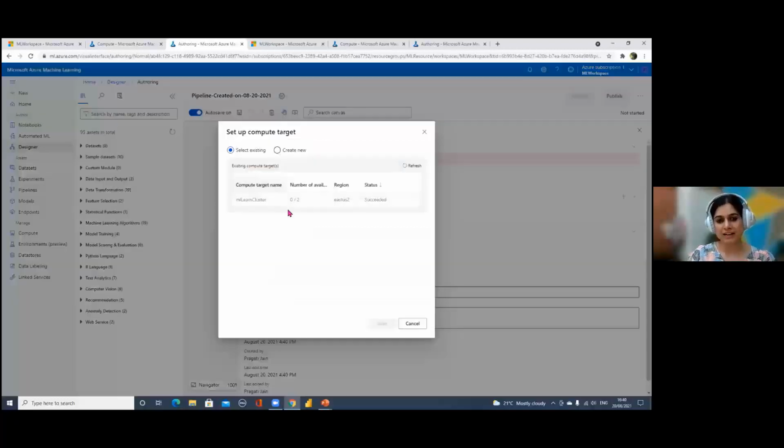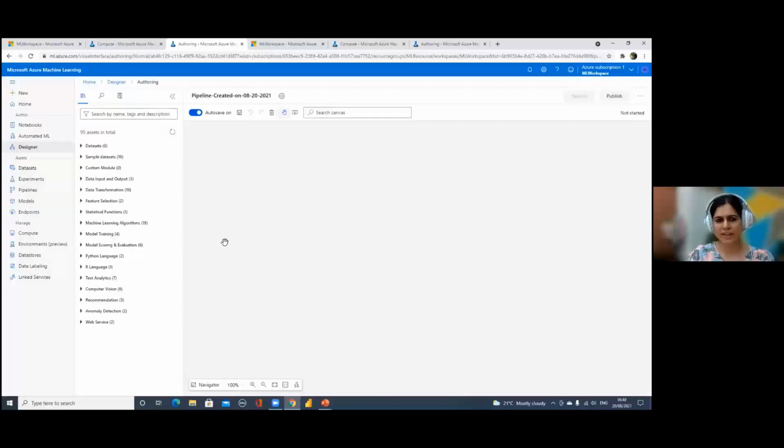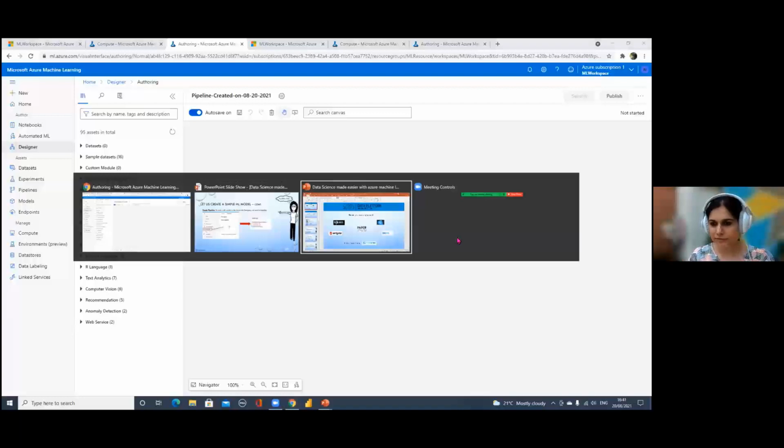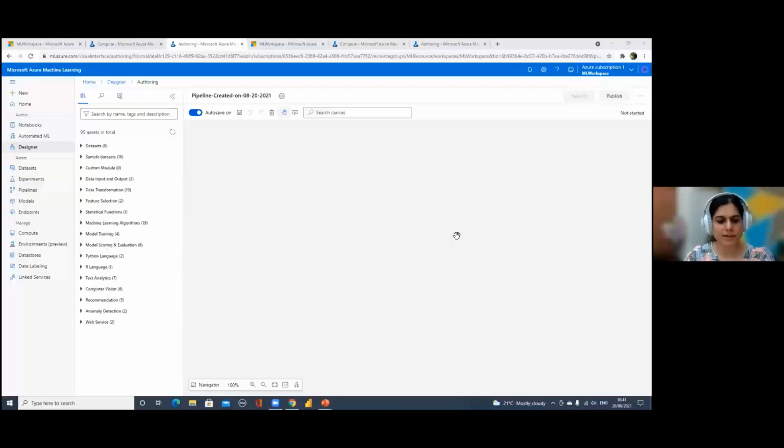When I hit that, it tells me by itself, this is the cluster that you have created within your environment. So select that and save that. Once your cluster is defined, you can start dragging and dropping stuff and start creating your algorithm. Now, I'll just see if there are any questions to this point, guys? Is everything clear? Or should I continue?